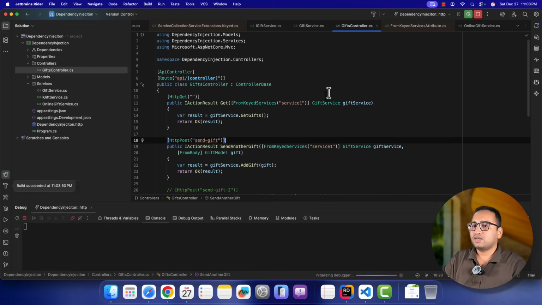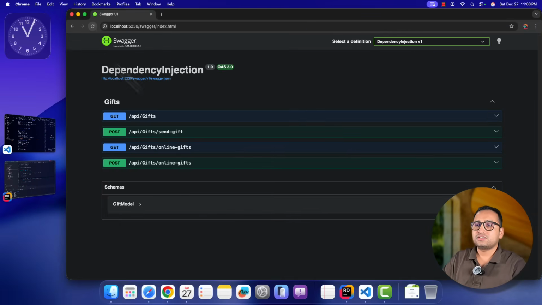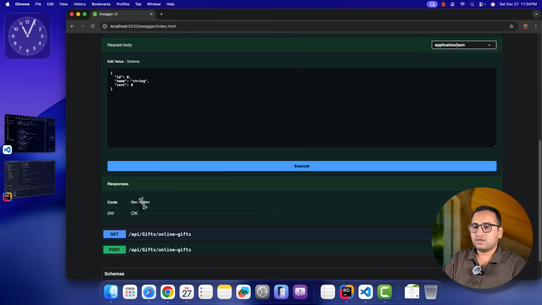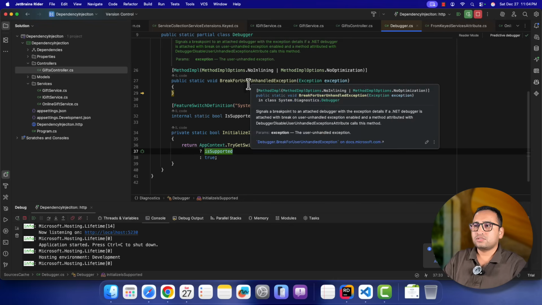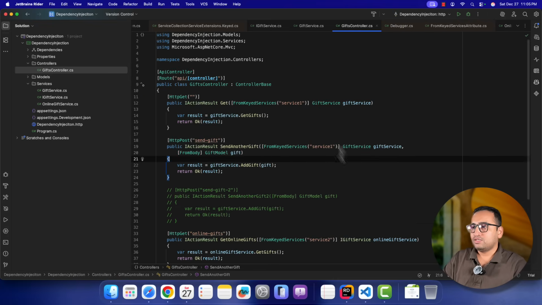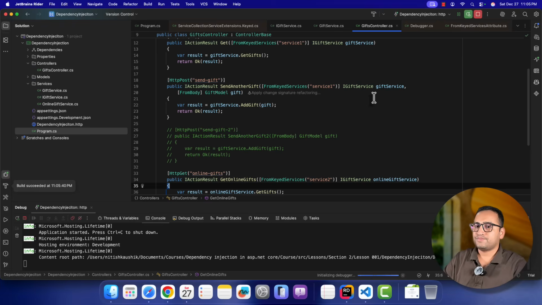Just running the application again in the debugger mode. It is working over here on the same 5230 port. Refresh this page, see what will happen. The first one, let's use the second one to add the data. Try it out, and 100, pass any number over here, execute. We are in this unhandled exception. So I made a mistake over here. Instead of using this interface, I was using that class over here. Let's debug this application again and see how this will work.